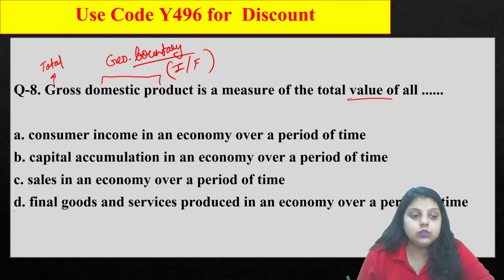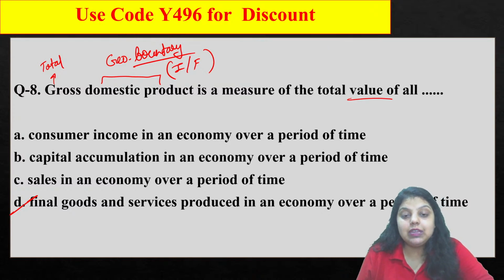So it means the right answer is what? D. Right, the final goods and services produced in an economy over a period of time is known as your GDP.